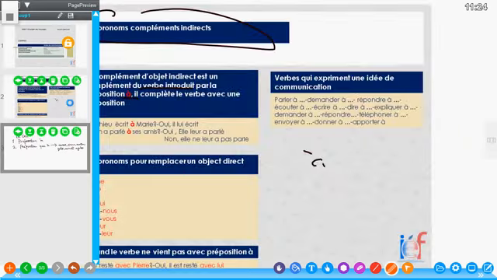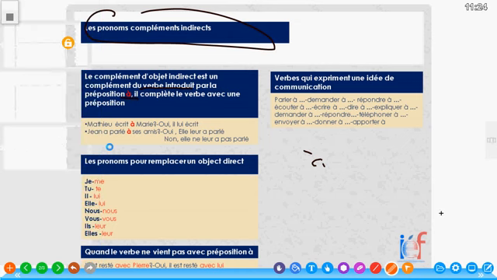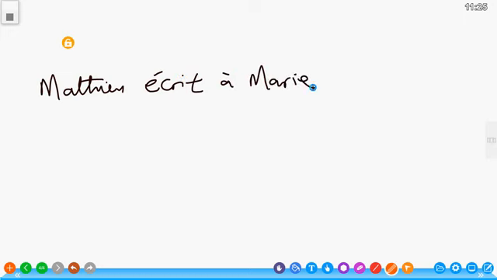Voilà. Let's look at this example. Matthew écrit à Marie. The first thing is, when we read this sentence, we know that after écrit, which is from écrire, to write, there is a preposition à.